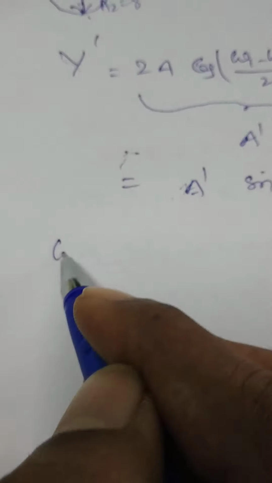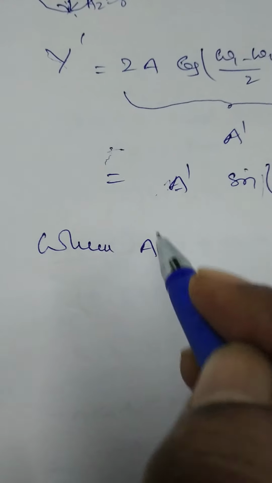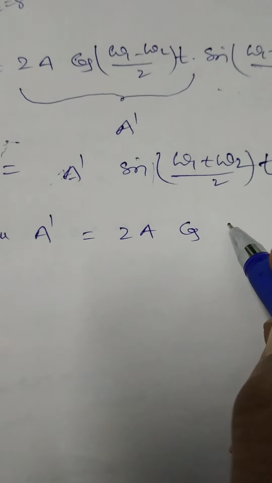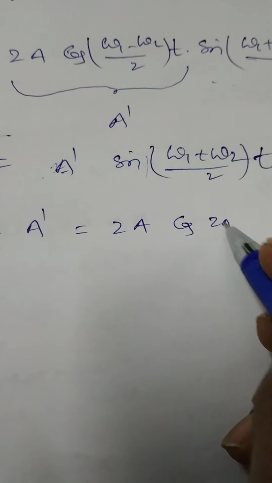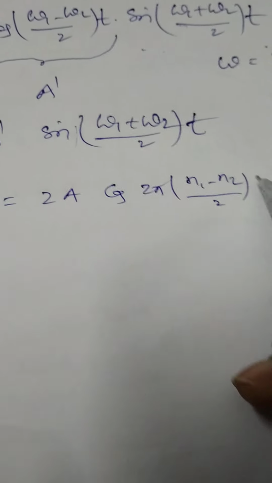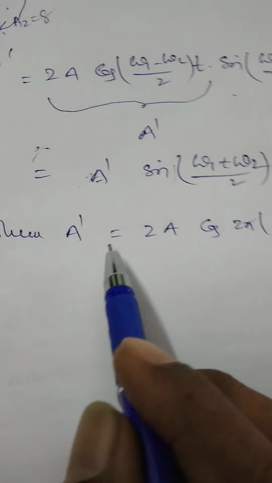So here amplitude a dash is equal to the amplitude of the resultant wave, where a dash is equal to 2a cos, with omega replaced by 2 pi n, 2 pi common, so 2 pi into (n1 minus n2)/2 into t. This is the formula for the amplitude of the resulting wave.